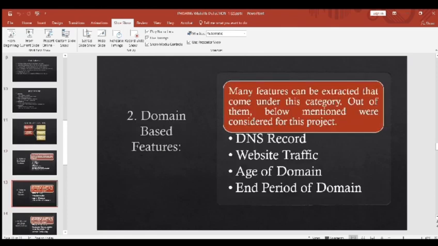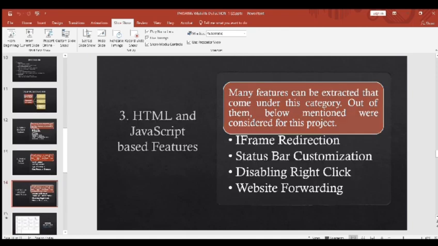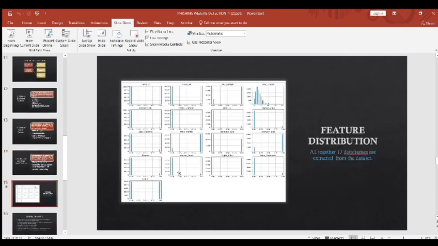Domain based features are DNS record, website traffic, age of domain, and period of domain. HTML and JavaScript based features are iframe redirection, status bar customization, disable right click, website forwarding. Here we have 17 features like having IP, have at, URL length, URL depth, etc. All these 17 features are extracted from the dataset.